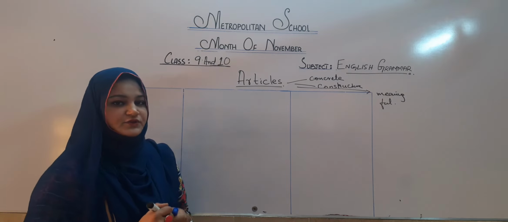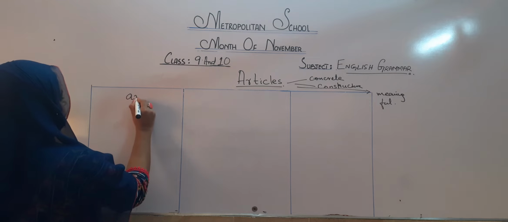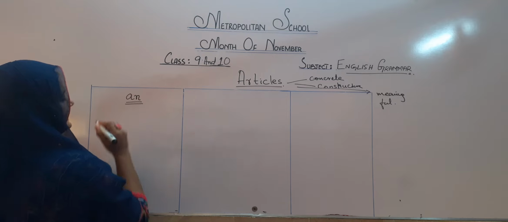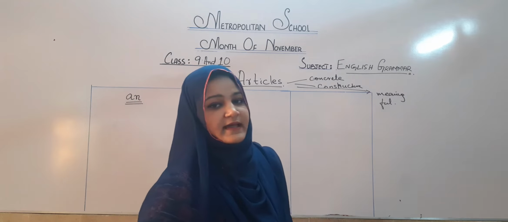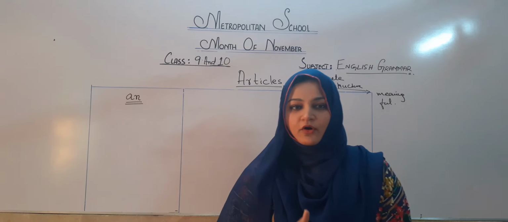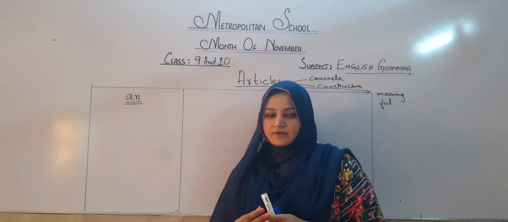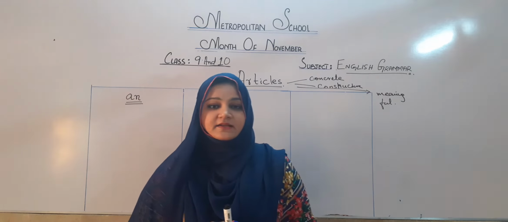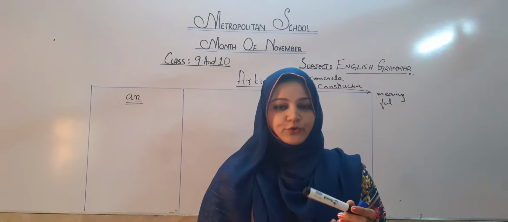Now, I'm going to begin with article "an", because I think this is the simplest one. As we know, from A to Z alphabets we have 5 vowels. I'm sure that you all know about vowels very well. Let me revise with you.